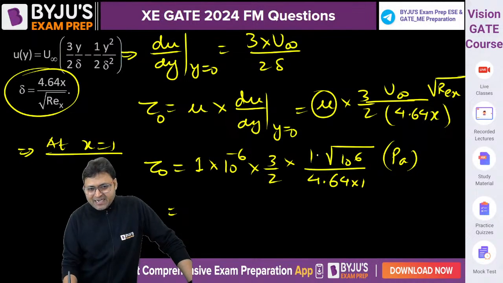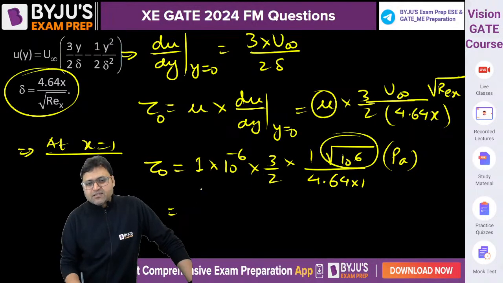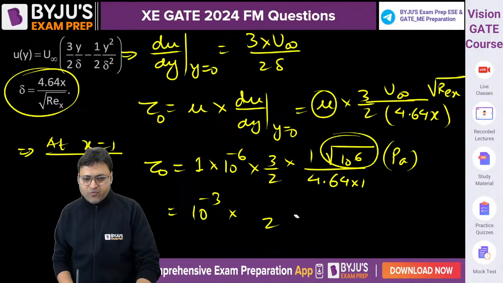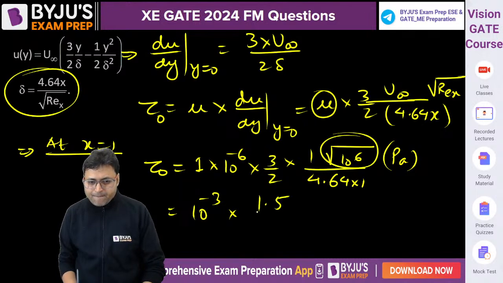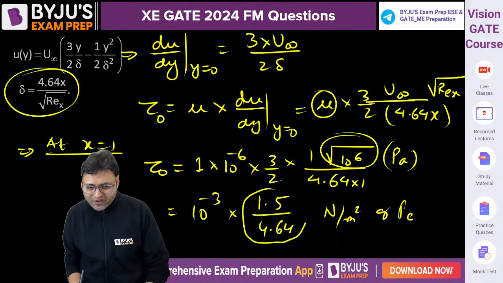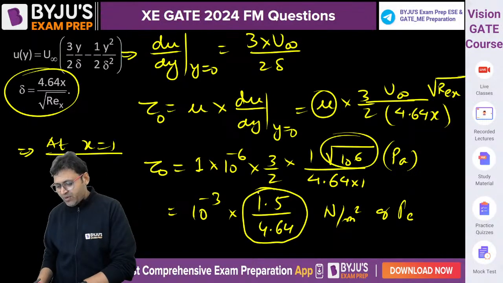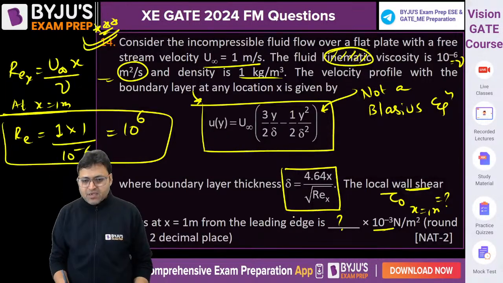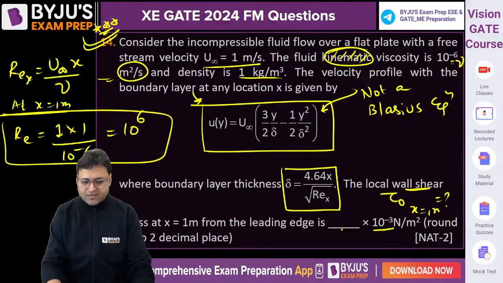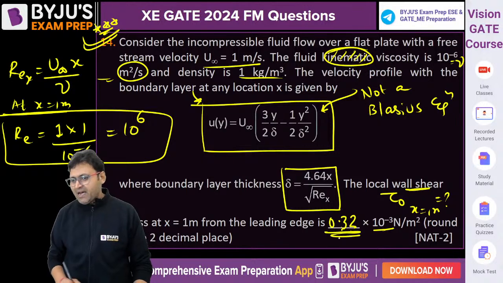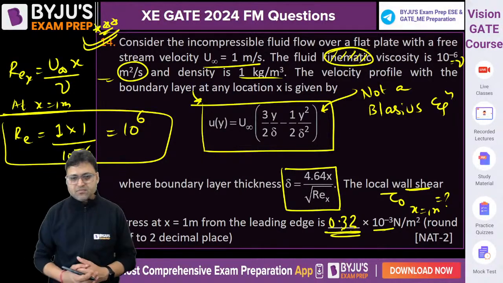So if you simplify, this is 10 to the power 3, this. So 10 to the power minus 3 into 3 by 2 into, sorry, this will be 1.5 divided by 4.64 Newton per meter square or Pascal. So this is the value we need to calculate. 1.5 divided by 4.64, 0.323. It will be 0.323, isn't it? 0.32 will be the answer. 0.32. I hope this is clear.